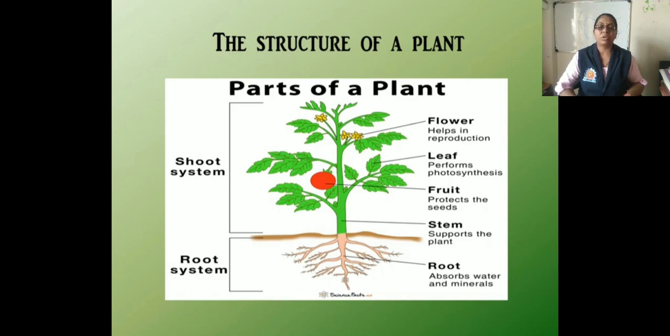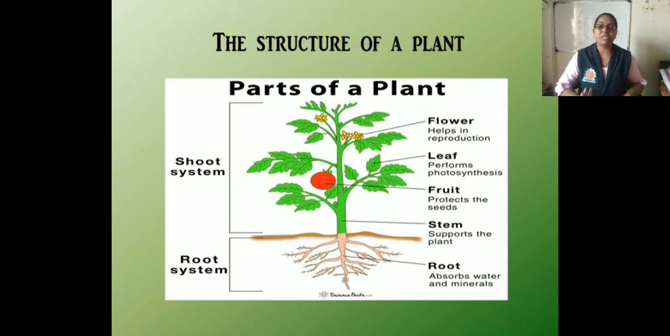Now next is the root. What is the function of the root? The root holds the soil firmly and anchors the plant. That means it gives support to the plant. The main function of the root is to absorb and transport the water and the nutrients from the soil, and give them to all parts of the plant. The roots of carrot and radish also store food. There are two types of root, that is taproot and fibrous root.